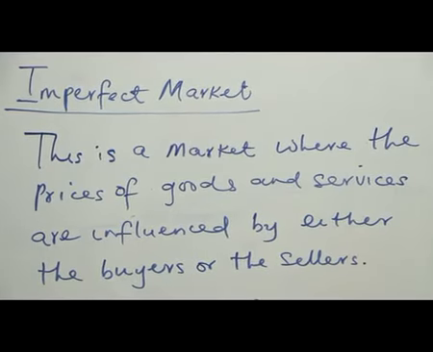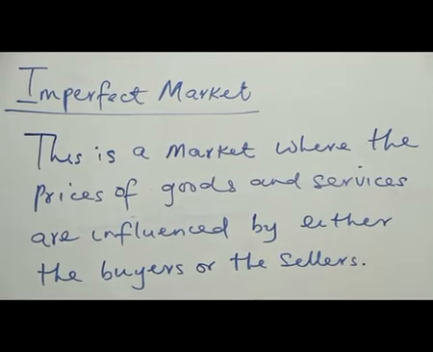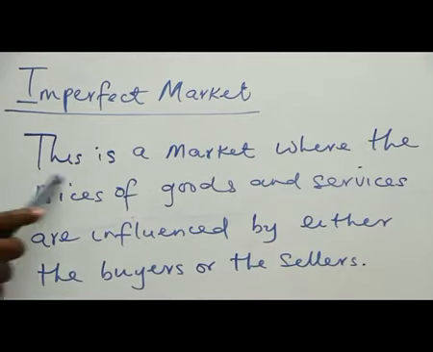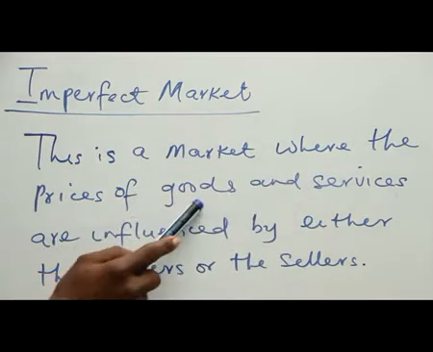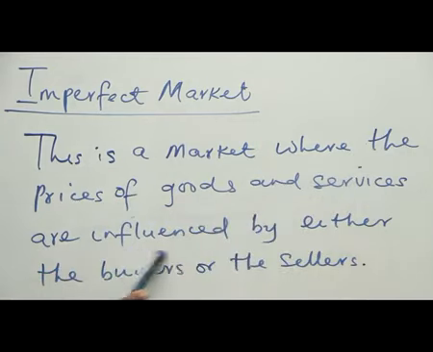Having explained the perfect market to be a market where the price is constant and no one can influence the price, either the buyer or the seller, let's look at the second type that we call the imperfect market. This is a market where the prices of goods and services are influenced by either the buyers or the sellers.